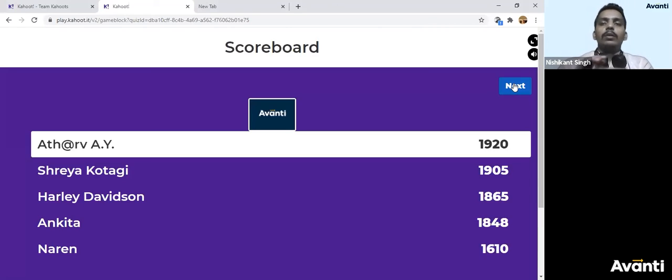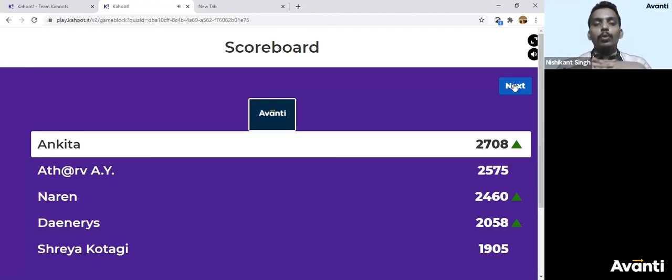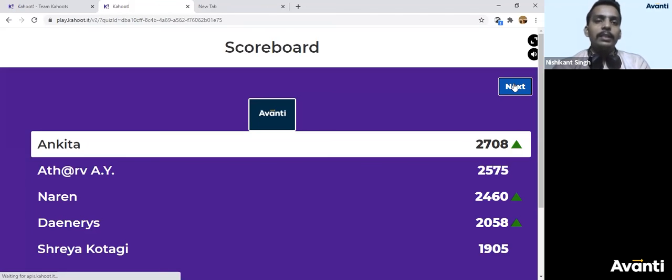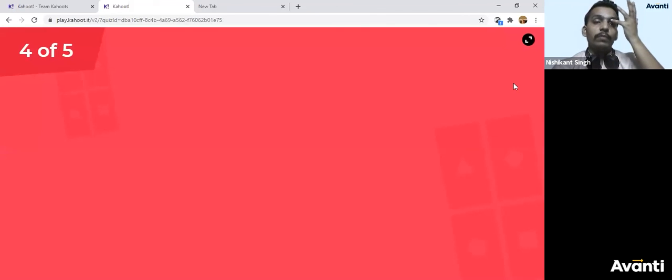Last question. Before that, Ankita is shootingly on the top. I don't know how Ankita manages to get all the answers correct. Atharv is on second. Naren third. Daenerys Targaryen is on fourth. Shreya Kodgi on the fifth. Let's see the next question, which is the fourth question.